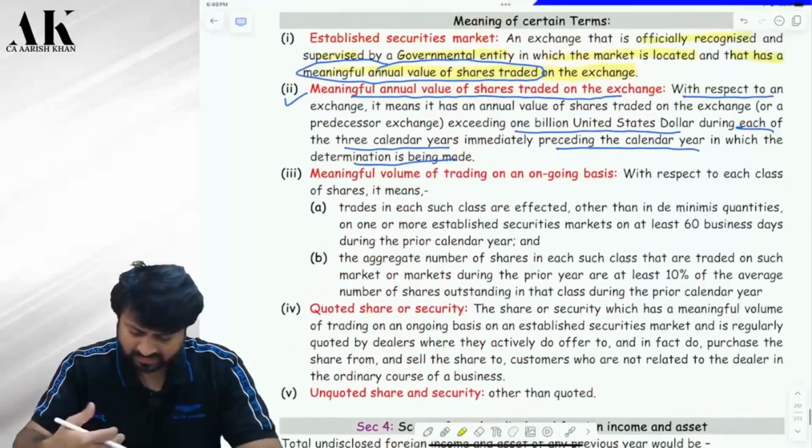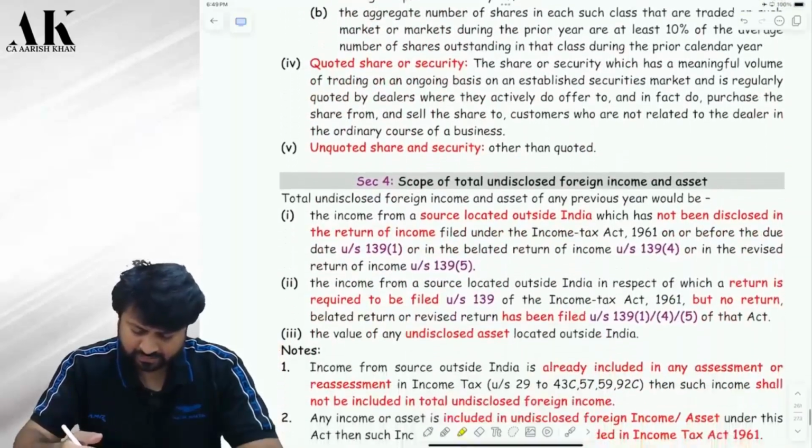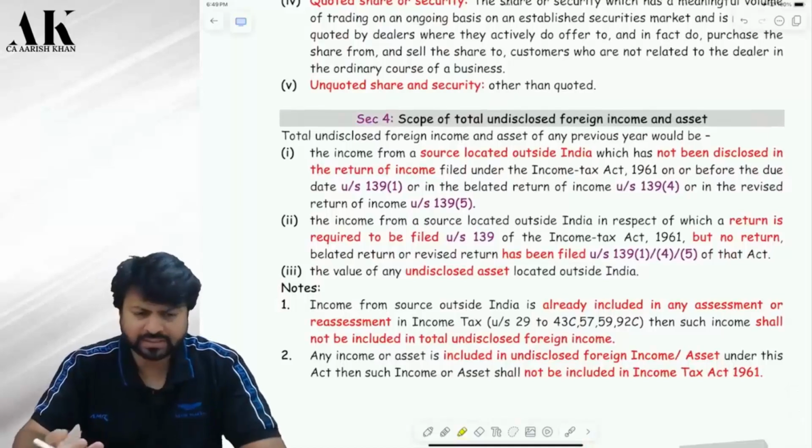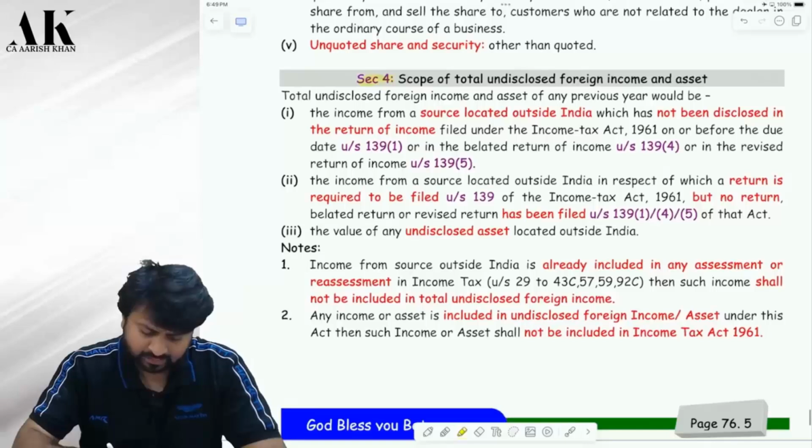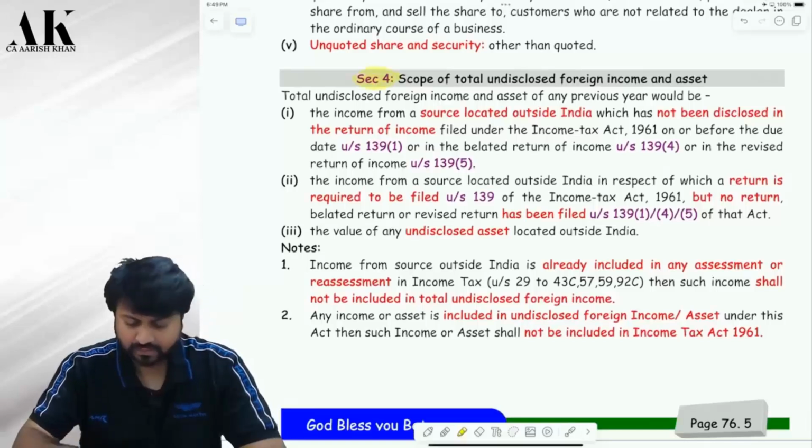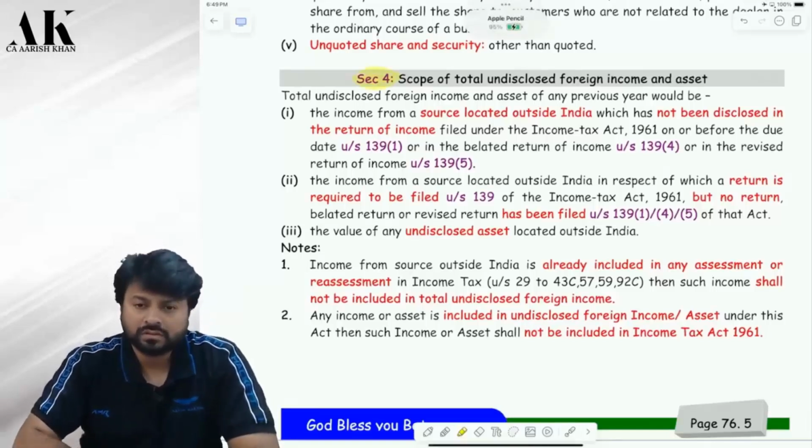And then there are certain definitions which are not very important for us in exam. We have seen some of them also in the last class, right? Now let's come to section 4. Let's try to understand what section 4 is all about. Pay attention over here, please.